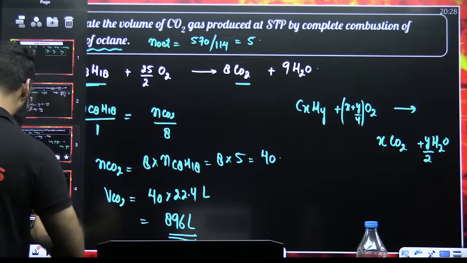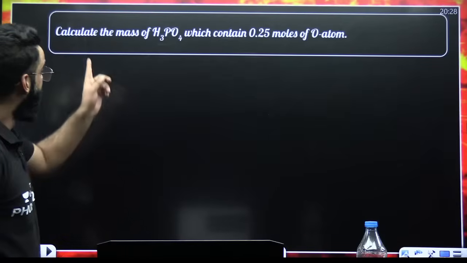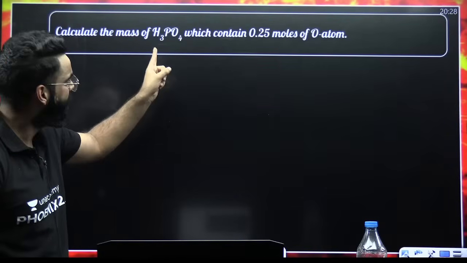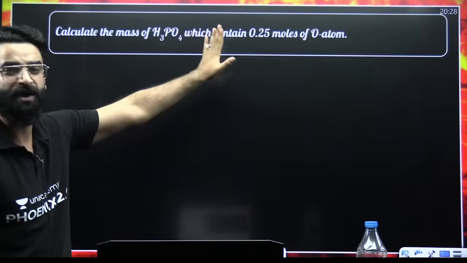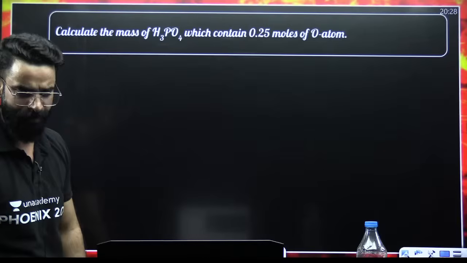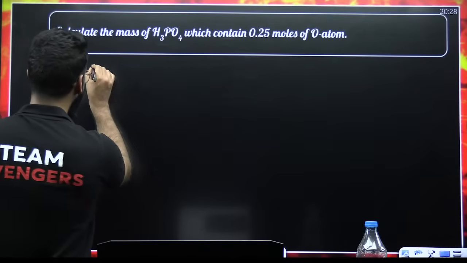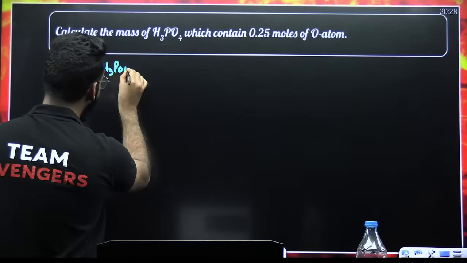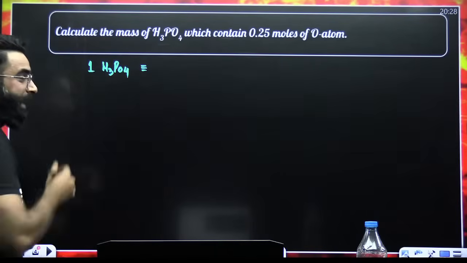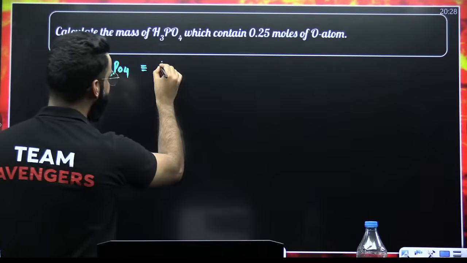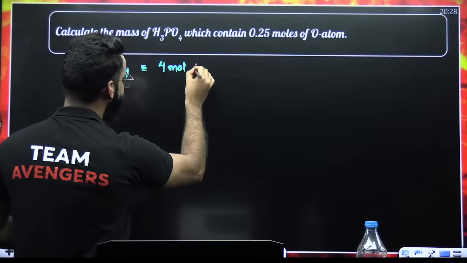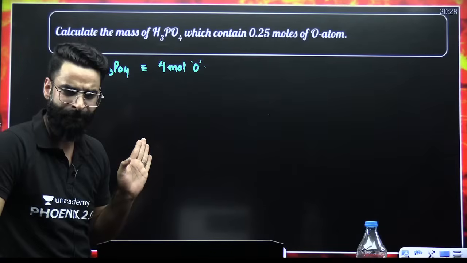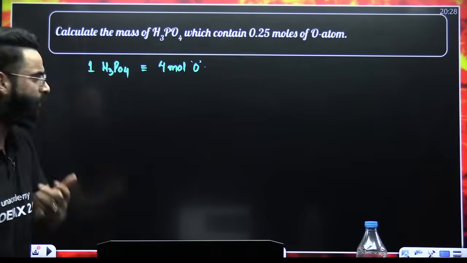All right, moving ahead. Look at this particular question. Calculate the mass of H3PO4 which contains 0.25 moles of O. You tell me one thing, guys. If I talk about 1 mole H3PO4, can you tell me in 1 mole H3PO4, how many moles of O are there? I'll say there are 4 moles of O. This is something we already know. 1 mole of H3PO4 contains 4 moles of O. Now make the stoichiometric equation, which I told you a few minutes back.